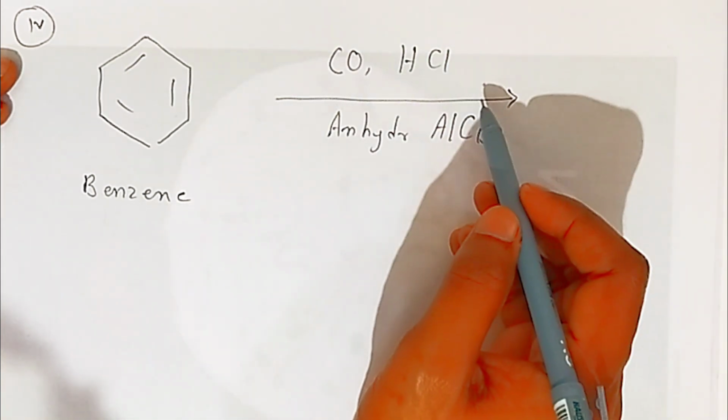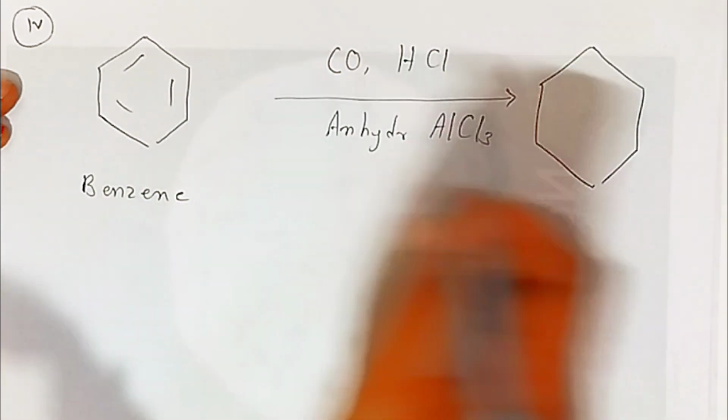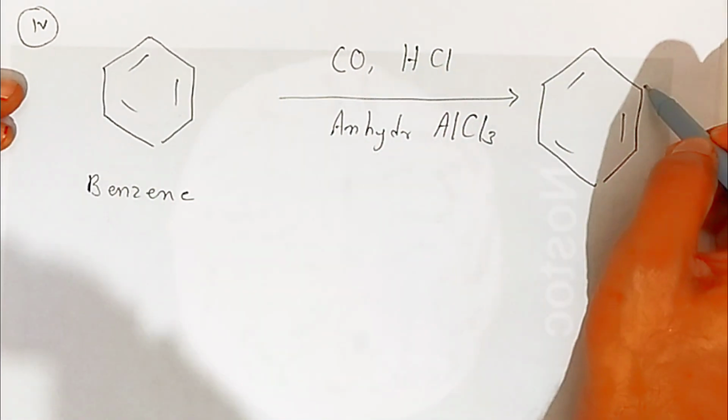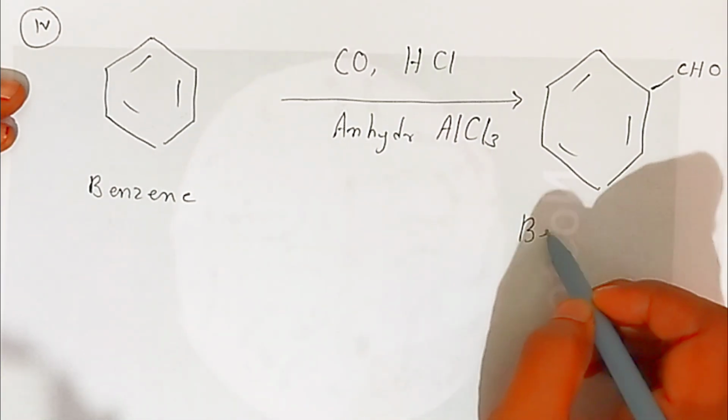This benzene will be as it is. There is a formation of a new aldehyde group, that is called benzaldehyde.